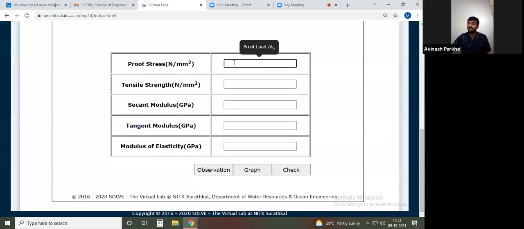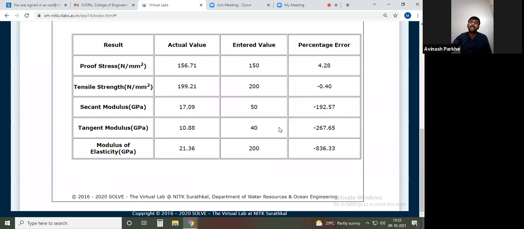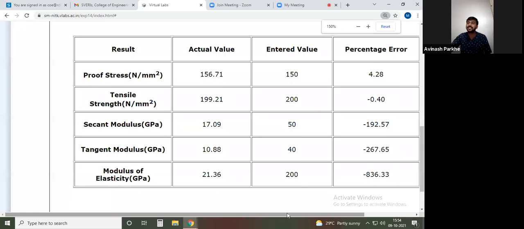Again here, if I enter my rough values, 150, 200, 50, 40, modulus of elasticity 200, and check, again you will get the actual readings. So these are my entered values. The third column represents entered values. But what are the actual values? You can see the actual readings represented here: 156, 190, 199, 17, 10, 20, and in the last column you will get the percentage error.